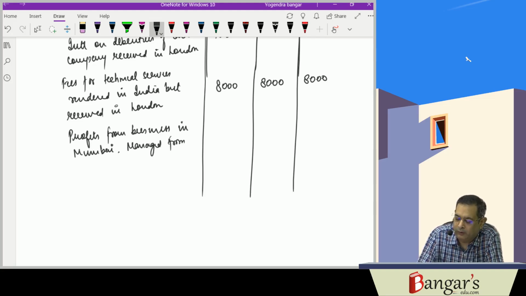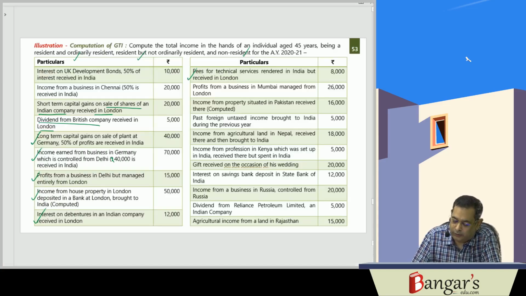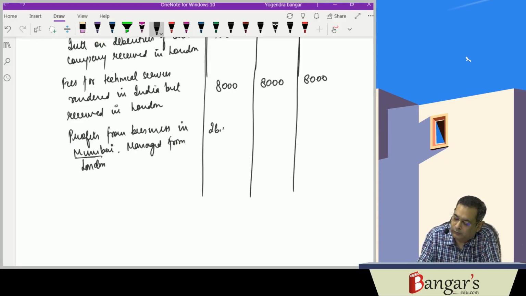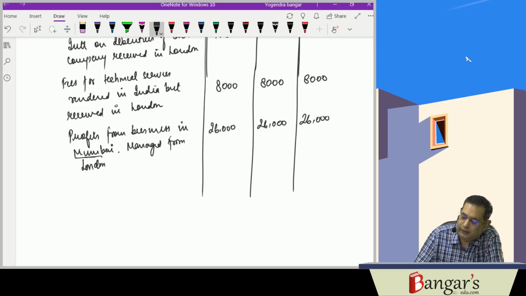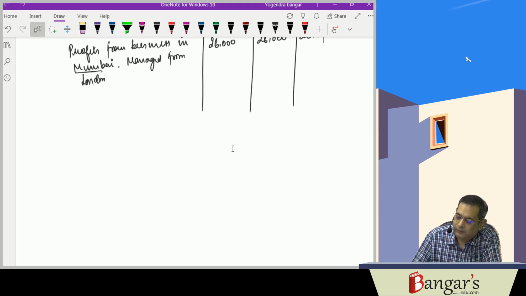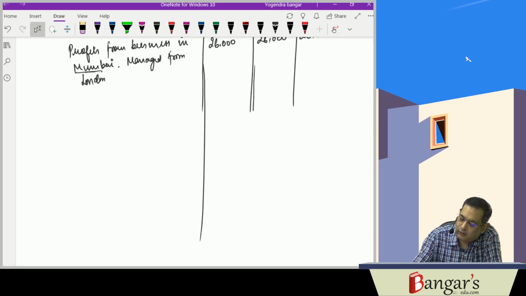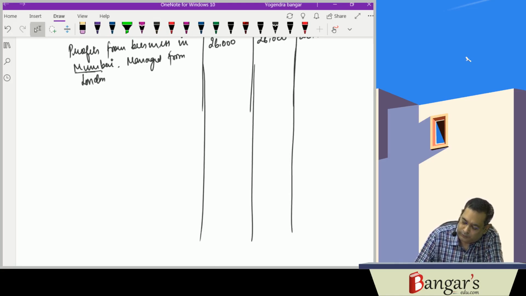Similar point we have already discussed. Since the business is in Mumbai, it will be taxable in all the three cases. That is 26,000 rupees. Source of income is in India. Hence, next.